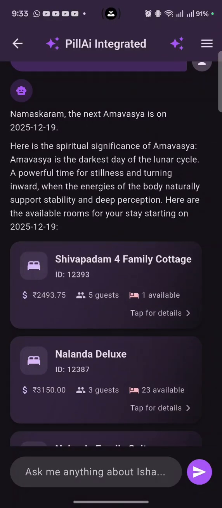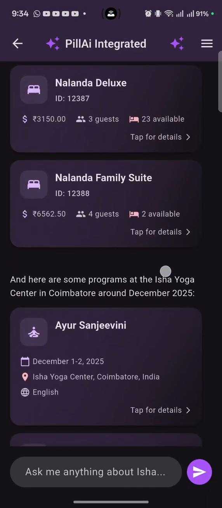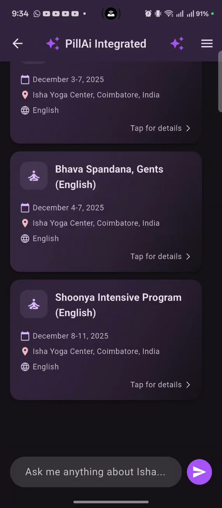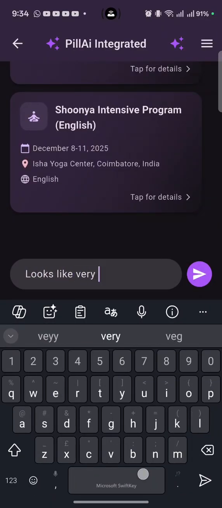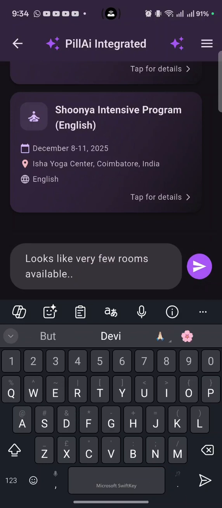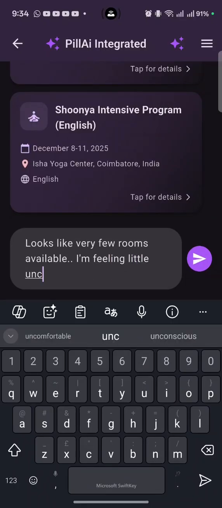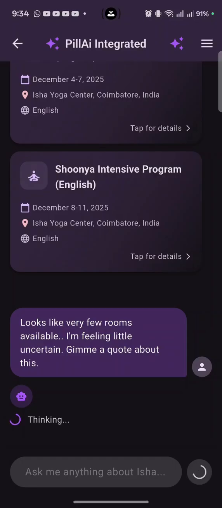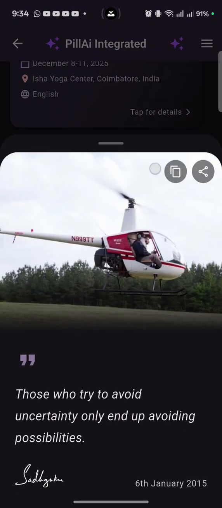There are available rooms for your stay starting December 19th. In Shivapadam 4 only one is available, it seems. And here are some programs at Isha Yoga Center. Looks like very few rooms available. Okay, I'm feeling a little uncertain. Give me a quote about this. This is integrating Sadhguru's quotes. As you can see, it's a very relevant quote.